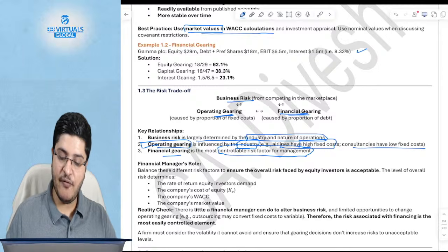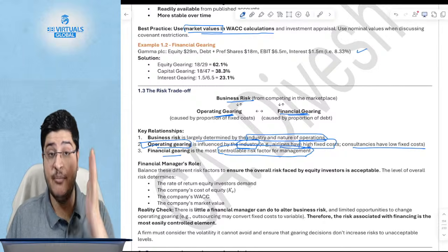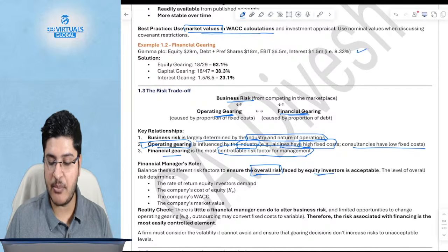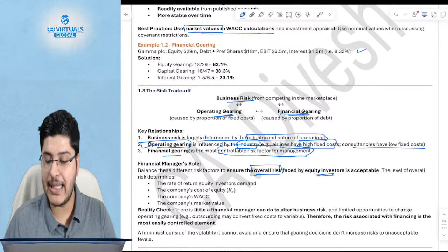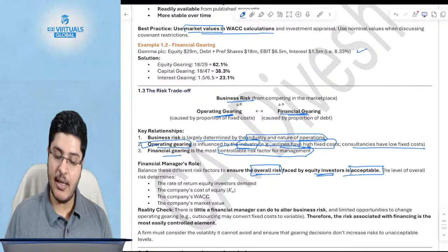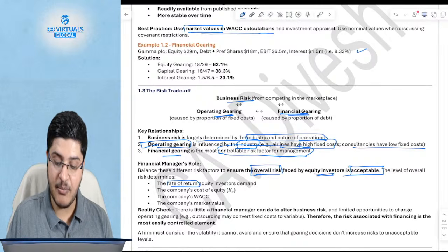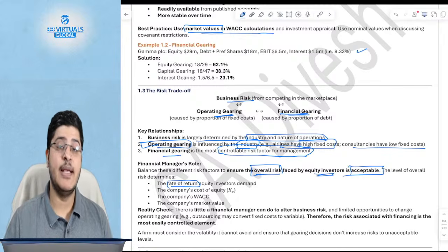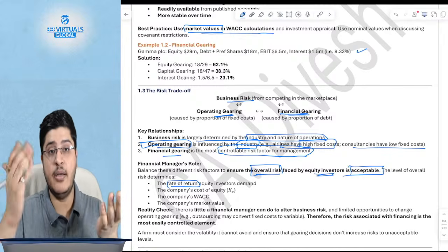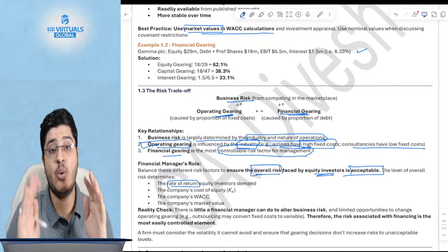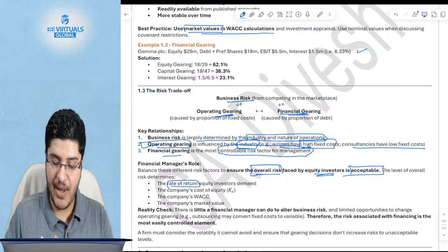Okay. So from a financial manager's perspective, that is from your perspective as the future CFO, you will have to make sure that the overall risk from an equity investor perspective, your shareholders' overall risk, is acceptable to your shareholders, acceptable in the context of the rate of return that they demand. And remember, rate of return and risk always go hand in hand. Higher the risk, higher the return expectations. So you would want to make sure that given the return expectations, you take only that much risk that they can manage. Okay.